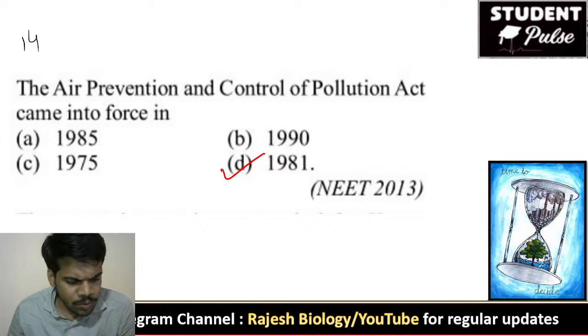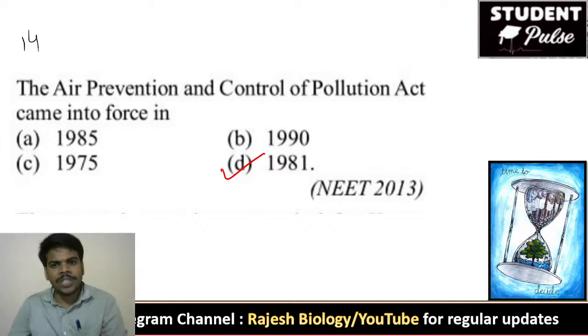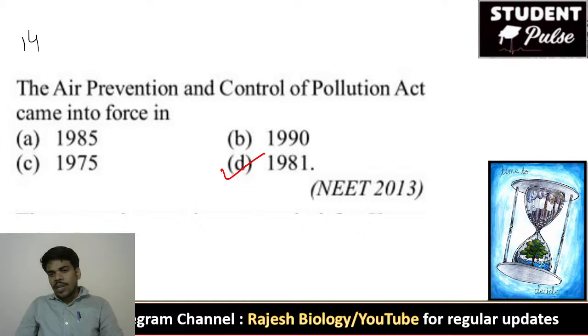Professor, most weighted chapters in biology: human reproduction and reproductive health, and human physiology. More than 20 questions, 15 to 20 questions are possible from human physiology, according to some blueprints.